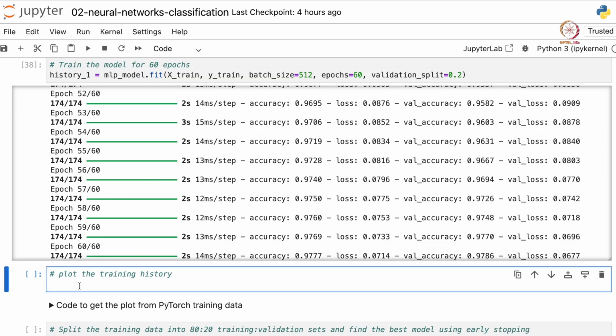Let's plot how the accuracy and the loss vary as we go in increasing order of epochs. To do that, we can use this history variable and use the attribute .history and pass this into a pandas DataFrame class, and then use the .plot method here.